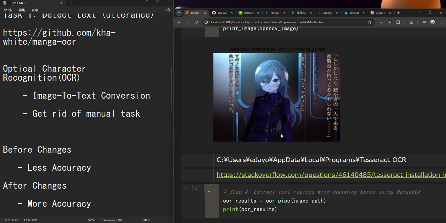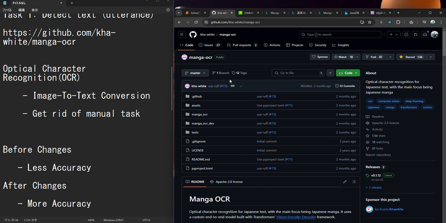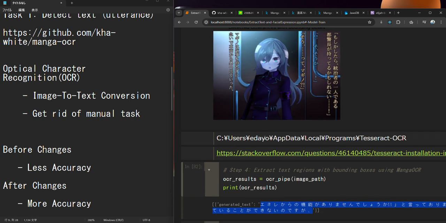When I feed this raw image to the OCR pre-trained model, it returns the converted text. And for those who cannot read Japanese, I would tell you that it's 0% accuracy. Those texts do not get reflected here.